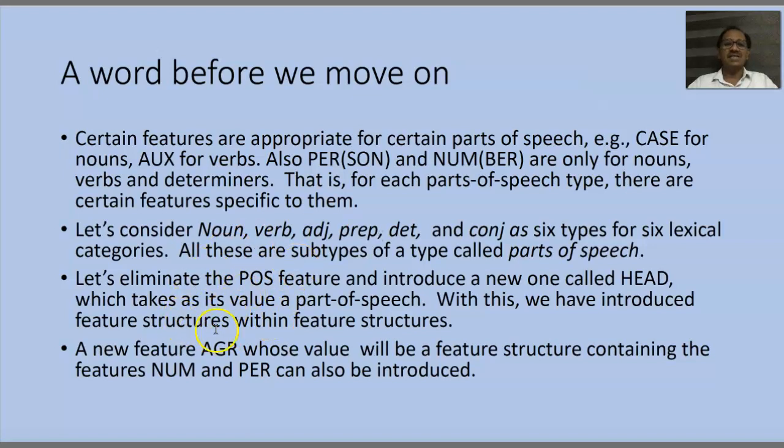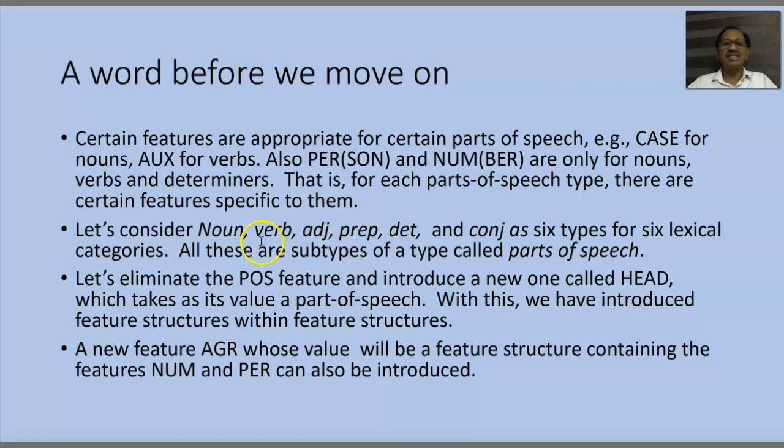So let's consider noun, verb, adjective, prep, determiner, and conjunction, these 6 as types for 6 lexical categories, right? Now noun, verb, adj, prep, det, and conj. These are 6 types for the lexical categories which we have seen.